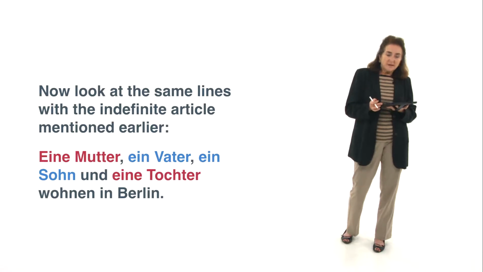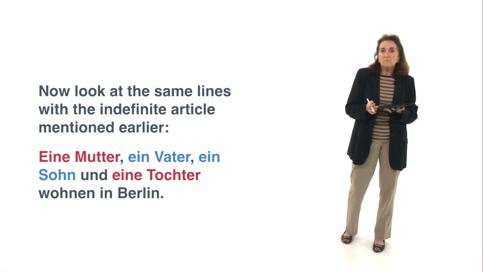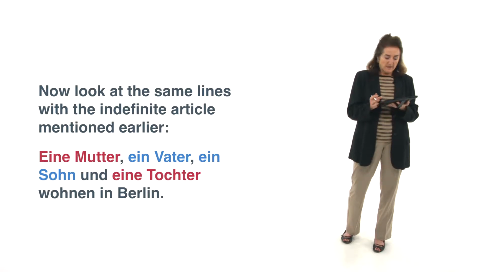Now look at the same lines with the indefinite article mentioned earlier. Eine Mutter, ein Vater, ein Sohn und eine Tochter wohnen in Berlin.